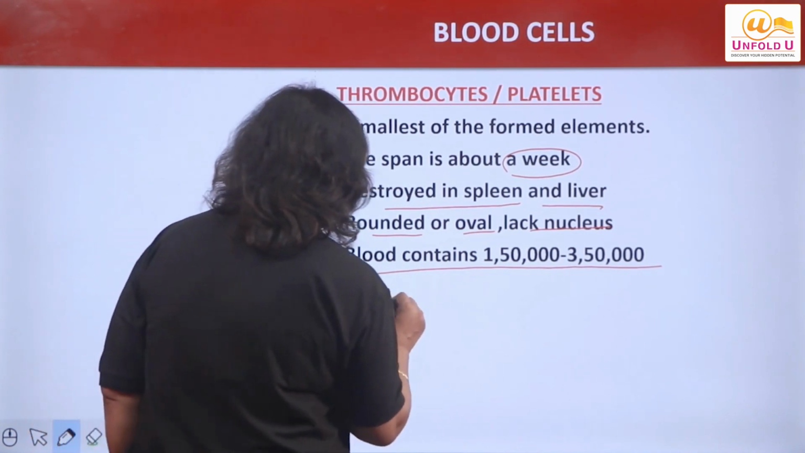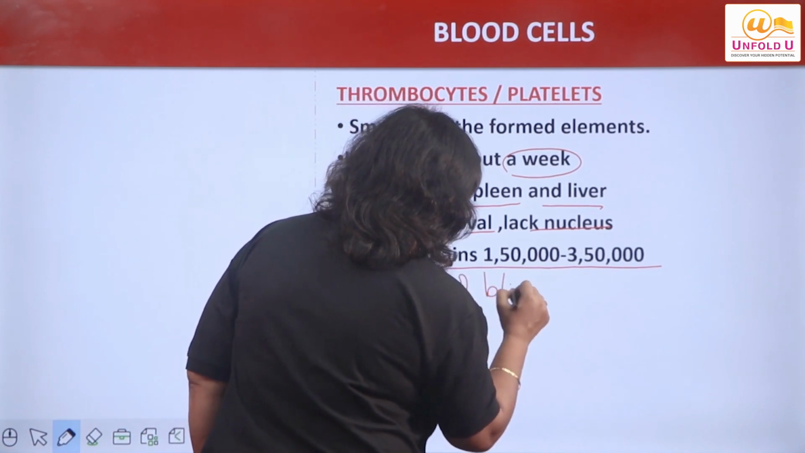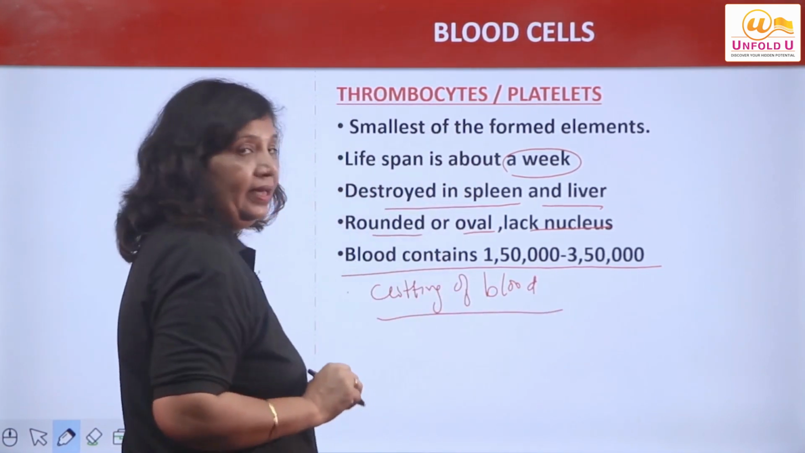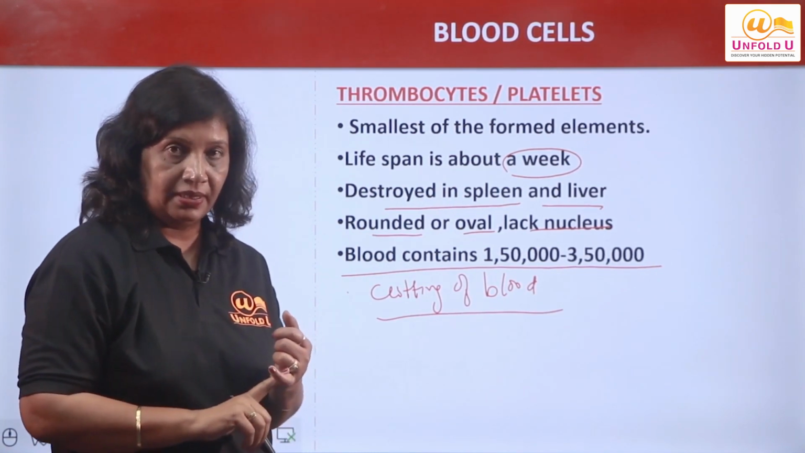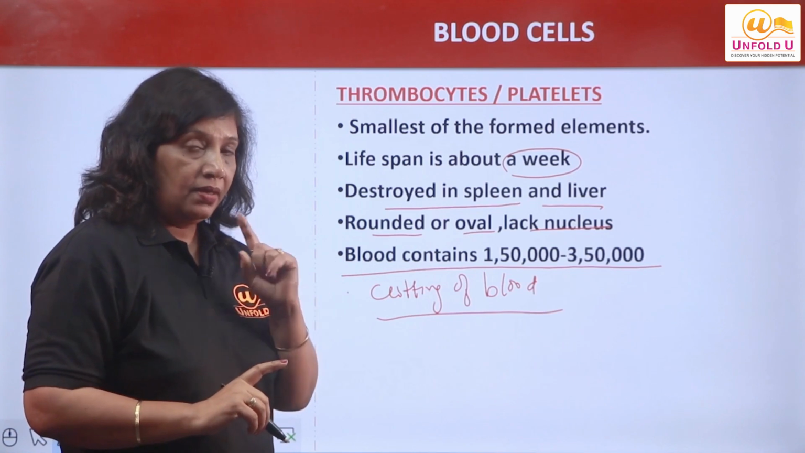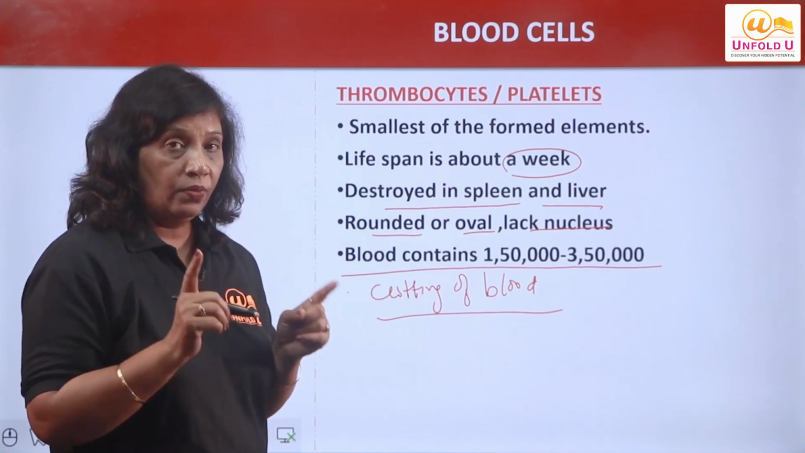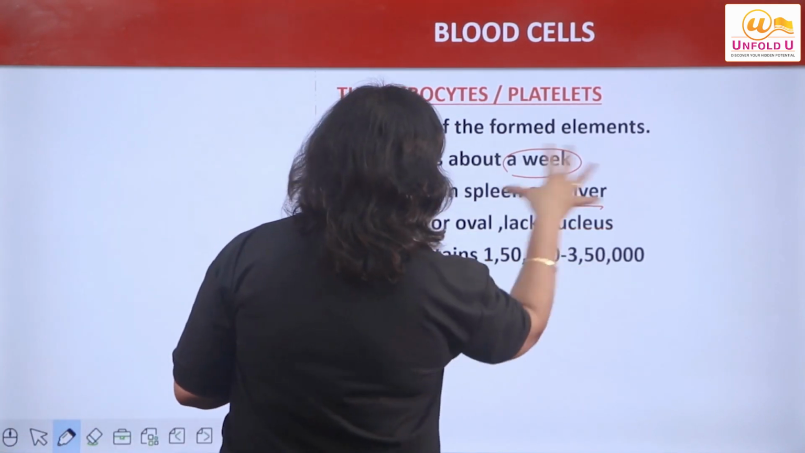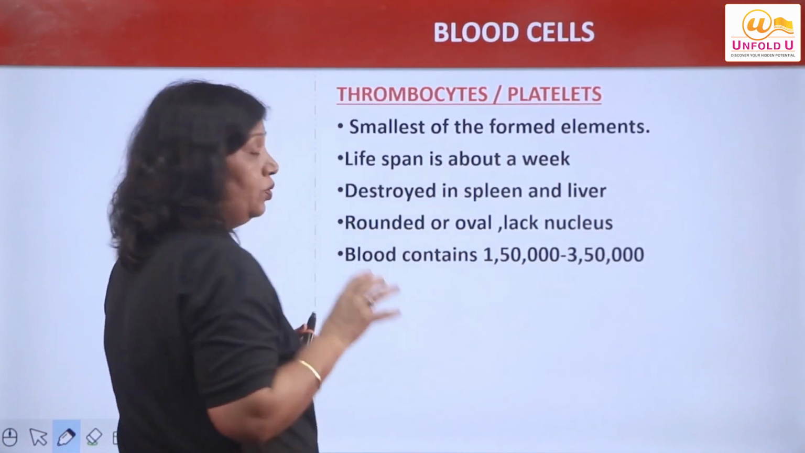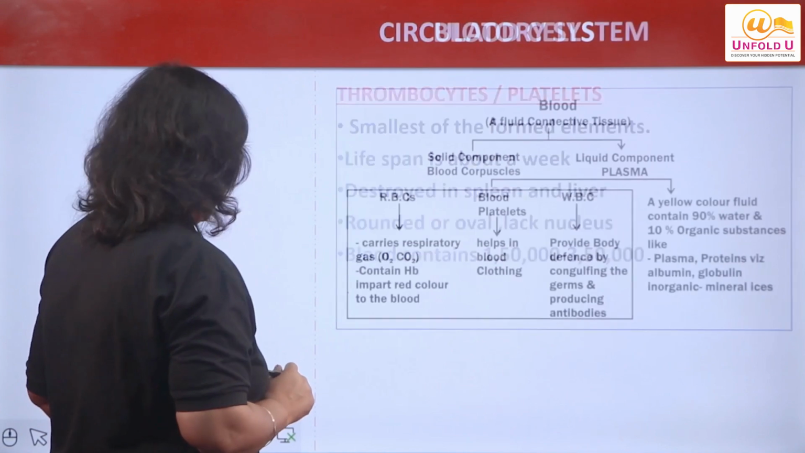Main काम क्या है platelets का? They help in the clotting of blood. I'll share one thing here. Blood में RBC, WBCs, platelets तीनों चीजें present है. Lymph में what is absent? RBCs भी absent हैं, platelets भी absent है. Only and only WBCs are present. Okay, so these two are what? Two mobile connective tissues present in the body, right?